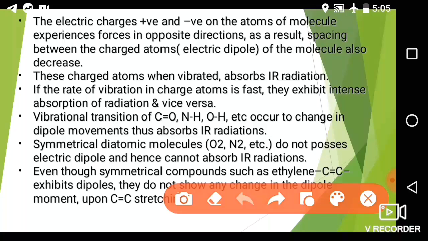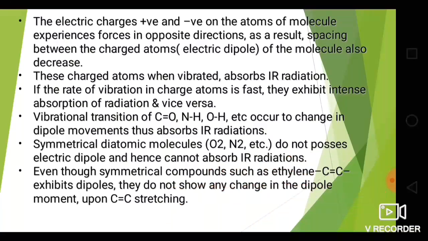A symmetrical diatomic molecule such as oxygen or N2, that is nitrogen, does not possess an electrical dipole and hence cannot absorb IR radiation. Why do they not absorb IR radiation? Because they do not possess an electrical dipole moment. Due to their symmetrical nature, they do not show a change in dipole moment, so they are IR inactive.